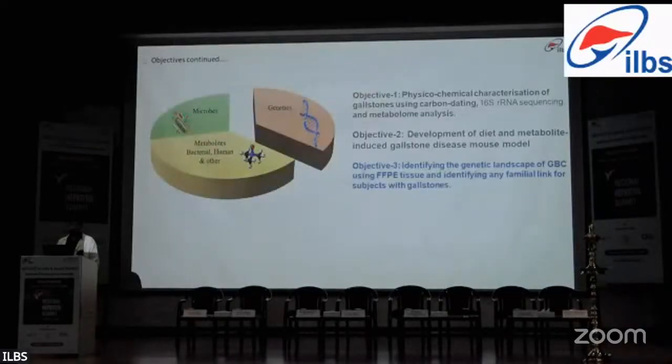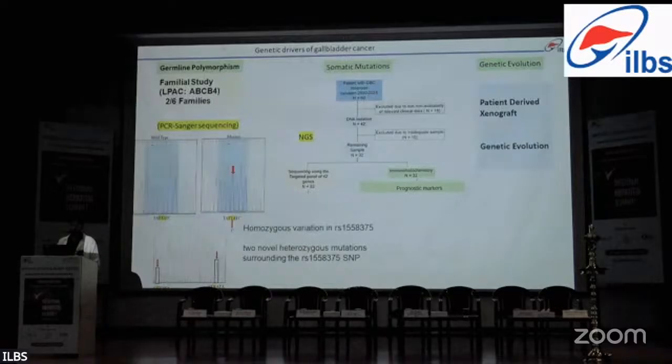Since we had studied the microbes and the metabolites, next we decided to study the key component of the cancer part, that is genetics. So we designed the third objective: identifying the genetic landscape of gallbladder cancer using FFPE tissue and identifying any familial link to gallstone. Besides that, I also did two more studies.